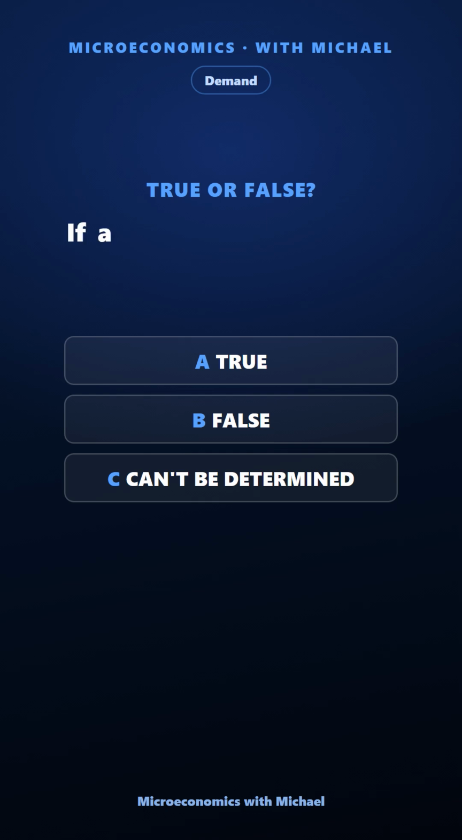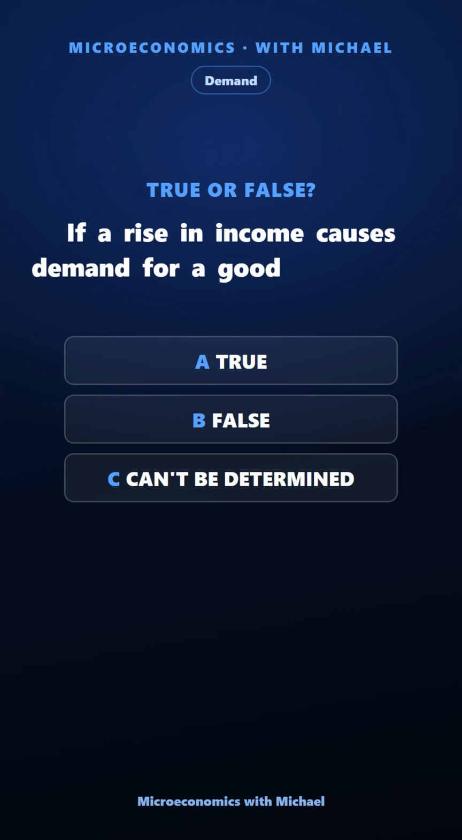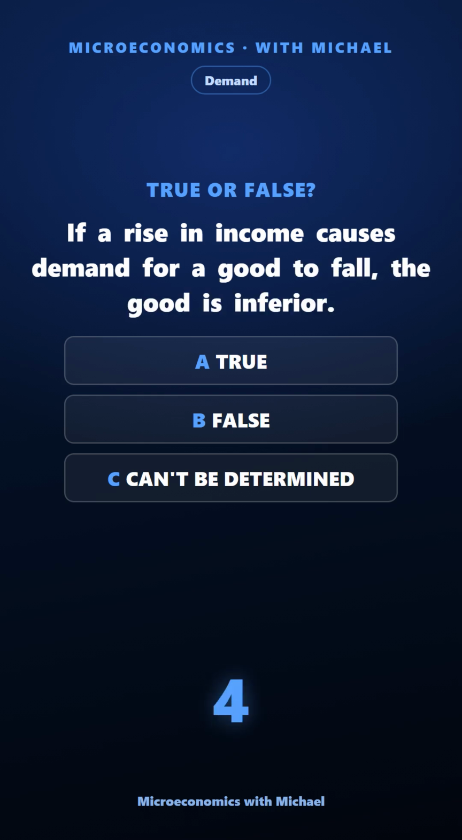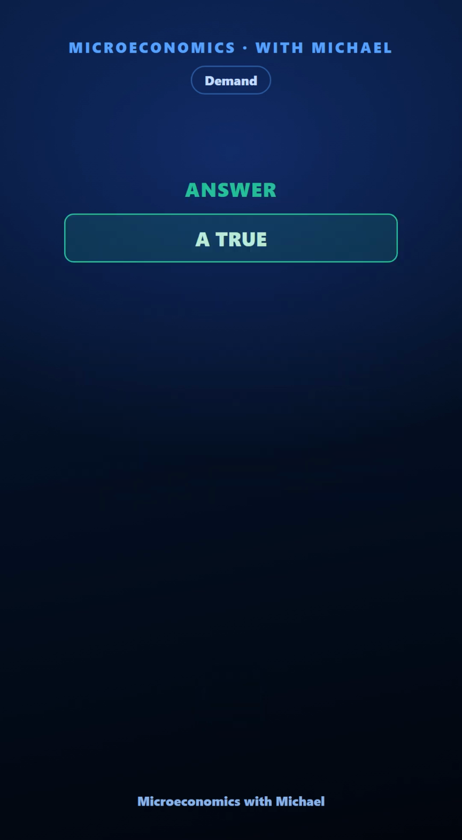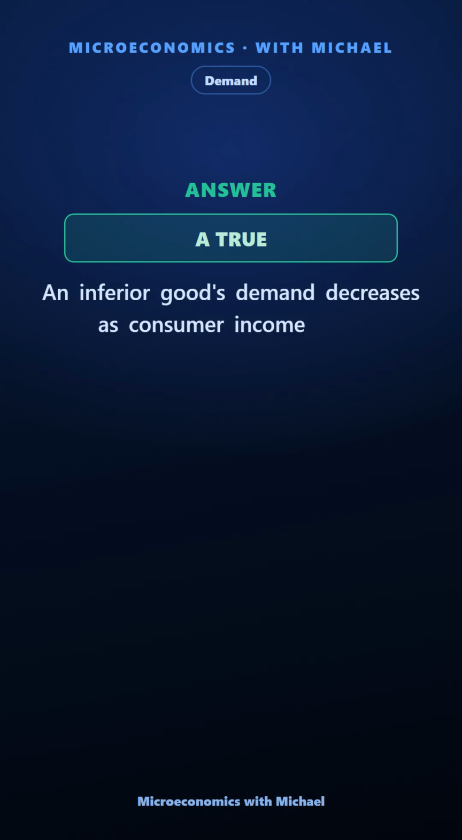If a rise in income causes demand for a good to fall, the good is inferior. True, false, or can't be determined. The answer is true. An inferior good's demand decreases as consumer income rises.